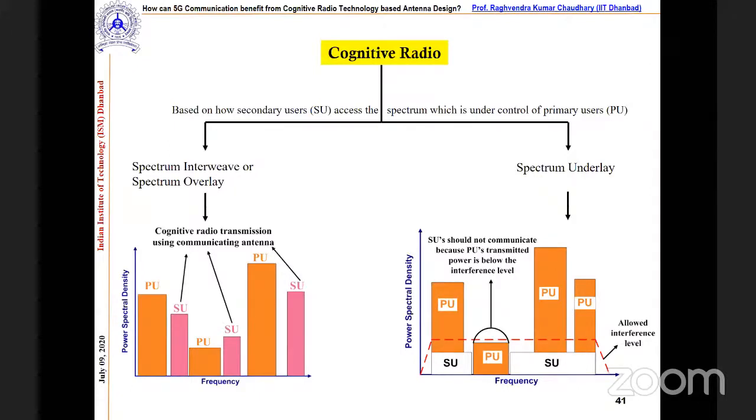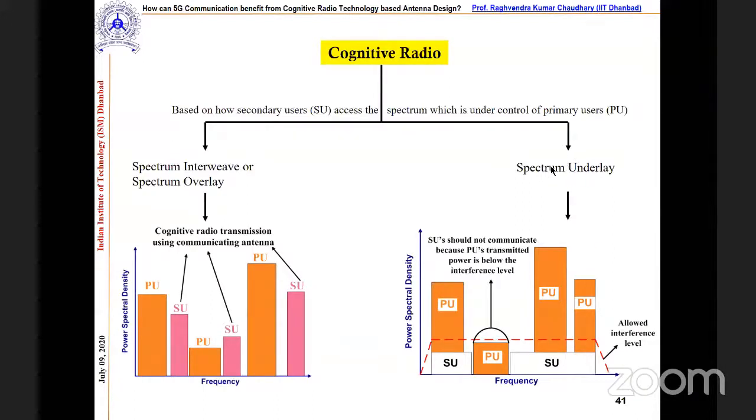The idea is that when there is a gap, when the primary user is not using the band, we have the opportunity to utilize this band by the secondary user. In this way we can improve the spectrum efficiency.